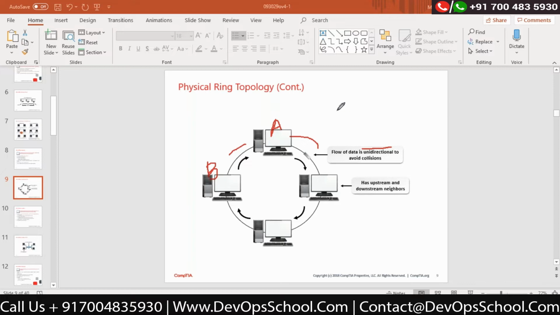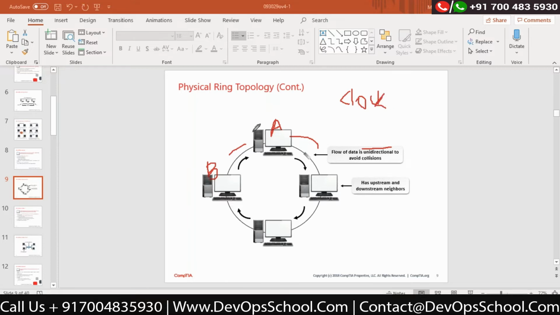That means the data would be sent in only one direction. Correct? Remember that the majority of ring topologies always use the clockwise direction, not anti-clockwise. It is a clockwise direction they are using.